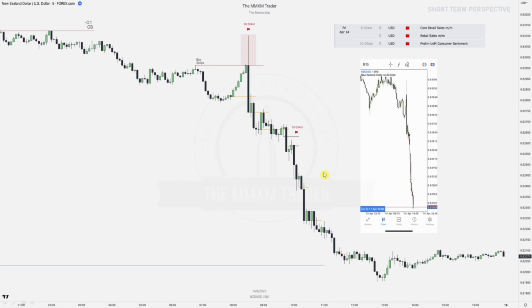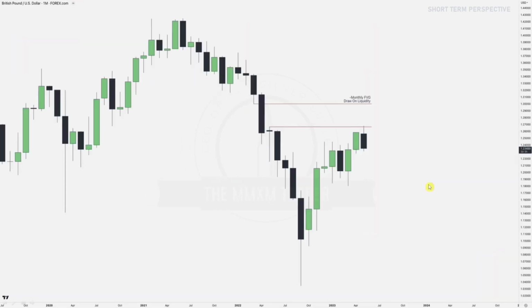Perfect trade once again. Right, we've got a British pound US dollar monthly chart, right? So we're looking for that monthly draw on liquidity, which was that internal range liquidity here, right? We're gonna be talking about that news reversal right now. So now, earlier we talked about that continuation and that Judas swing into continuation, right? And now we're going to talk about that news release that will be a full-blown reversal, right?